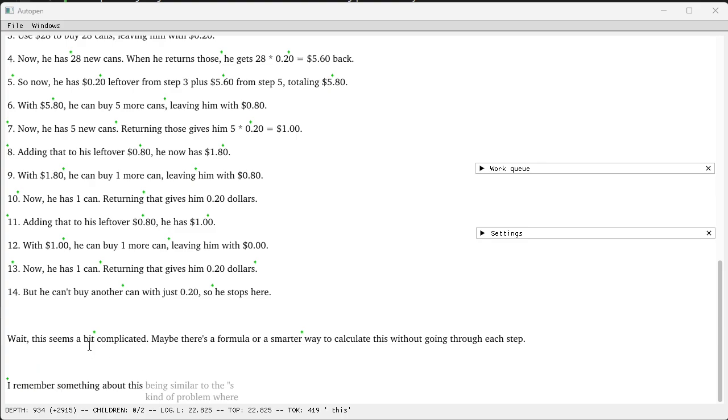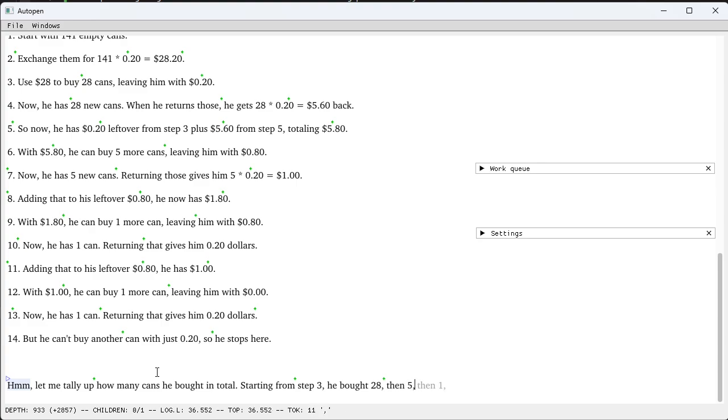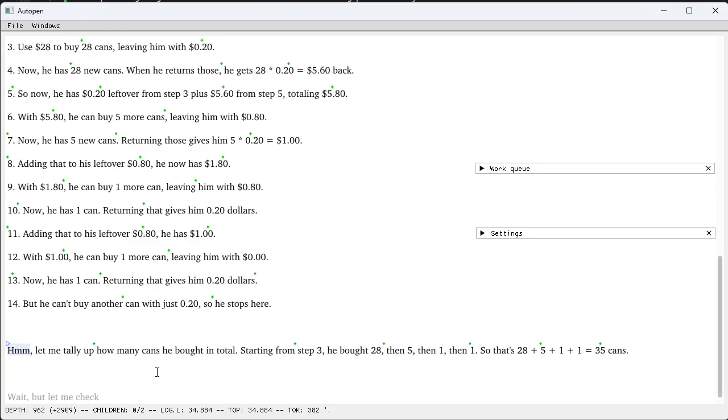Let's see if there was some alternative choice up here where it actually would just start tallying up the results of that step-by-step reasoning. So if we start to, let me tally up how many cans he bought in total. Starting from step 3, he bought 28, then 5, then 1, then 1. So that's 28 plus 5 plus 1 plus 1 equals 35 cans. Nice. So in the end, we needed to intervene in 2 places to stop the model from going off track.